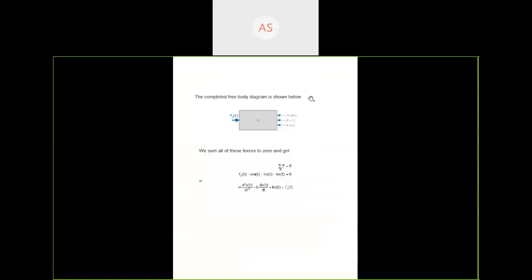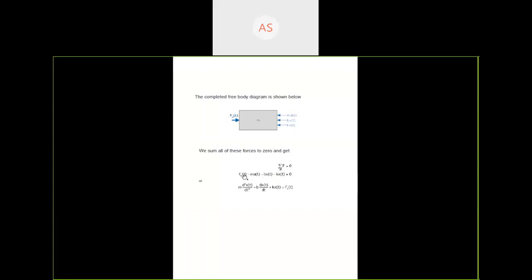So this is the complete free body diagram in which the direction of force f(t) is towards right, the direction of inertial force m a(t) is towards left, the direction of viscous or damping force b v(t) is to the left, and the direction of spring force k x(t) is towards left. So by applying D'Alembert's law, we sum up all these forces to 0 and get this equation.